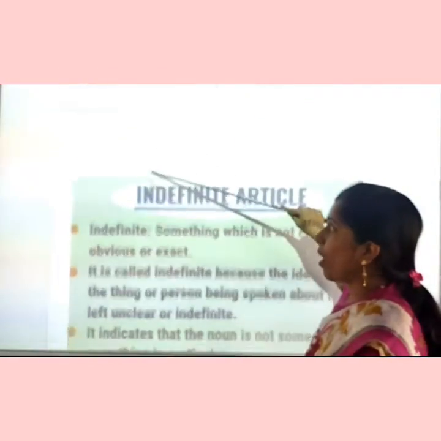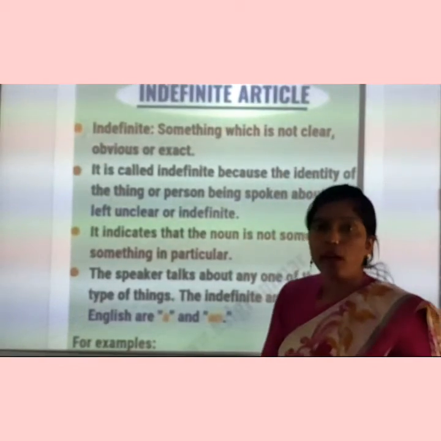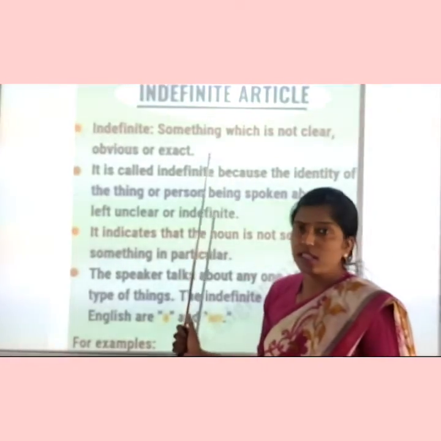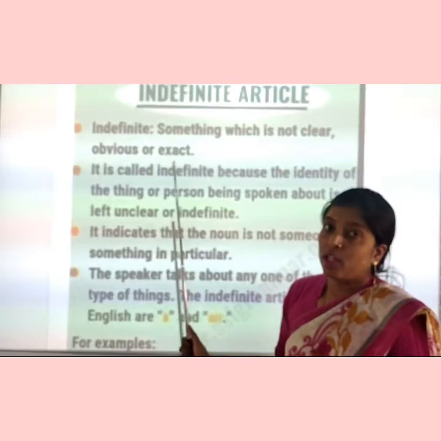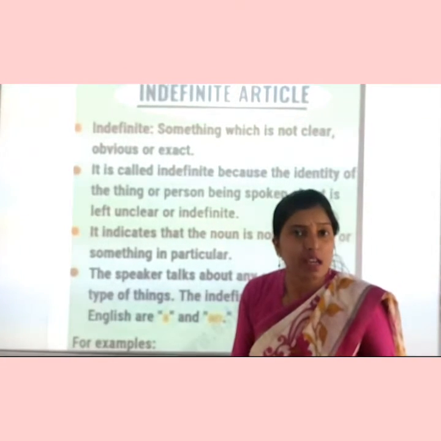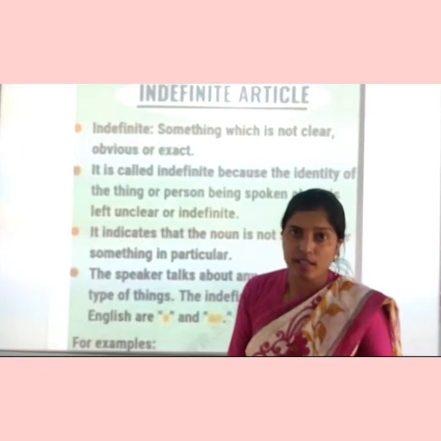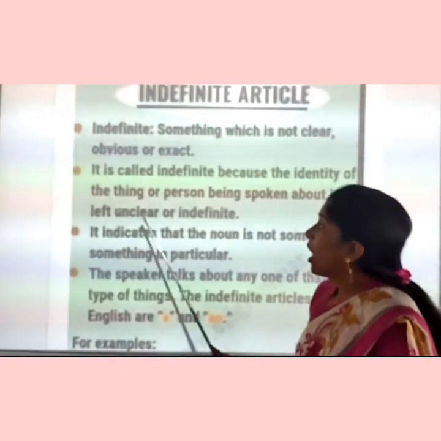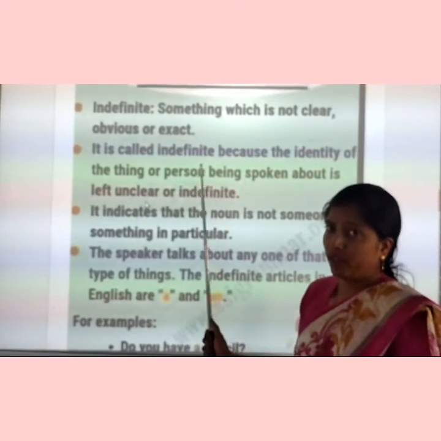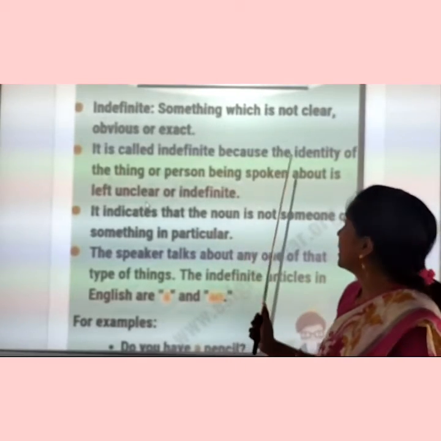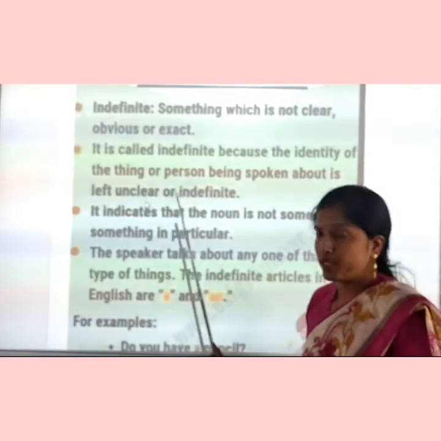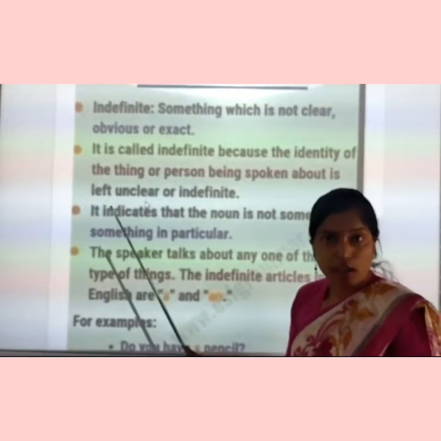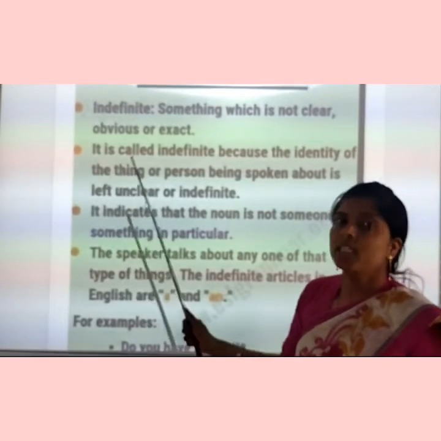First we are going to study about the indefinite article. What is indefinite? Indefinite means something which is not clear, which is not exact. So, when we are talking about things which are not exact, we use an indefinite article in front of these words. It is called indefinite. Why is it called indefinite? Because the identity of the thing or person being spoken of is left unclear. That means it is not clear, it is not exact. So we call it indefinite.